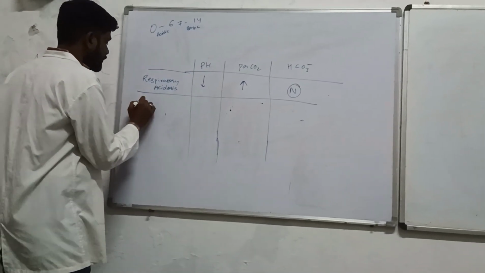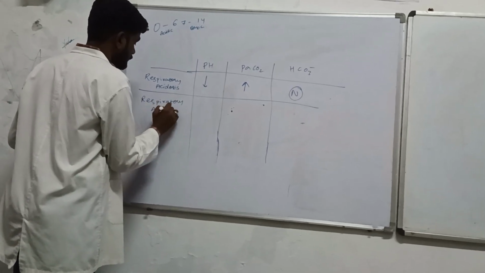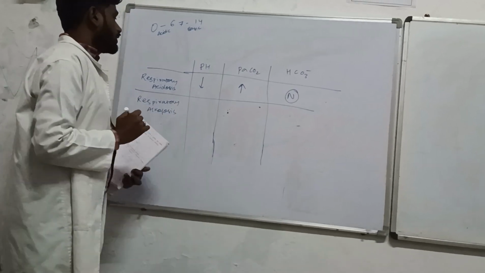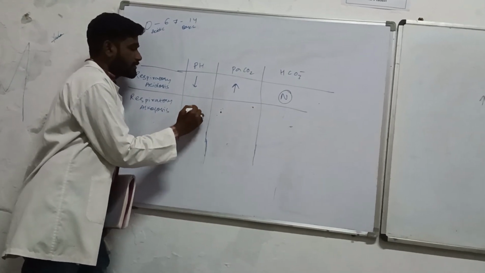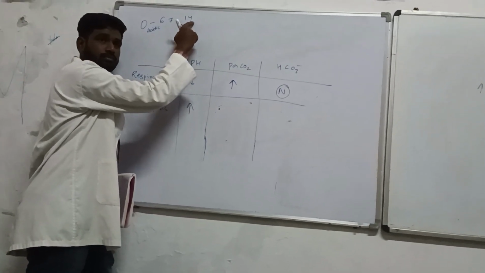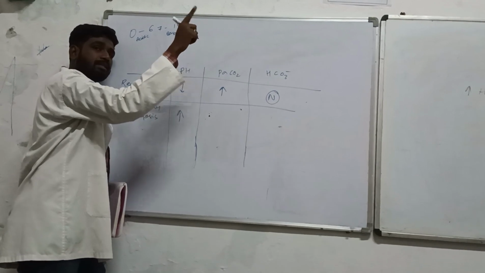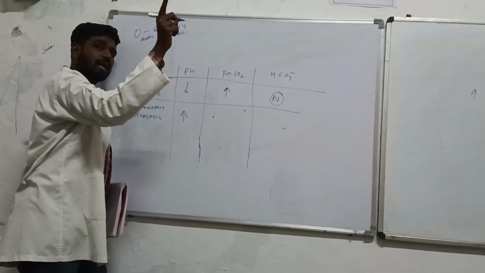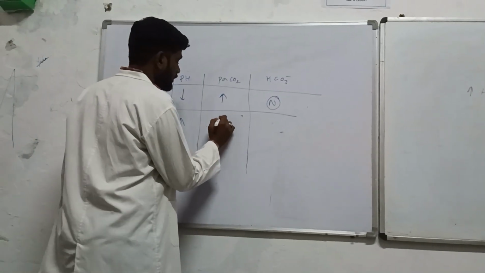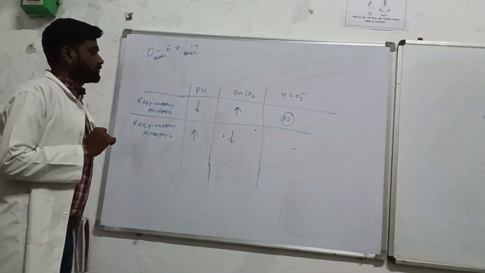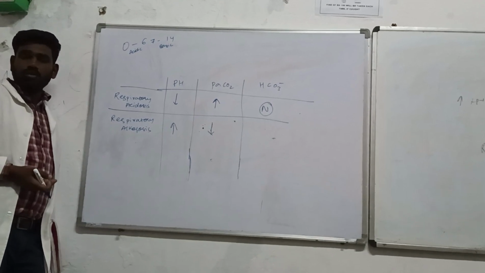Second thing is respiratory alkalosis. If I am talking about alkalosis, that means the pH should be rising. If the pH rises, your body will move to the basic side, that means your body is moving to the alkaline side. Along with that, the second parameter is that there will be a decrease in the carbon dioxide. So if there is a decrease in the carbon dioxide, there will be a decrease in the bicarbonate, and there will be a decrease in the H plus ion. I don't want to repeat the cycle.